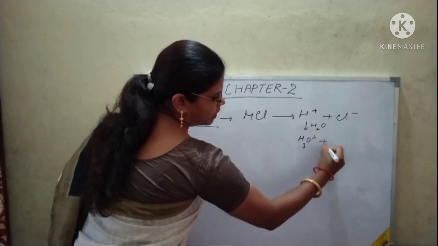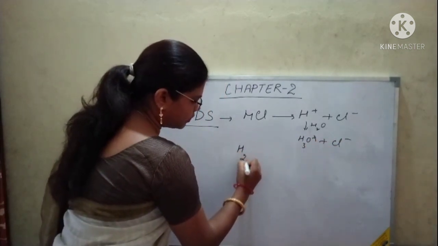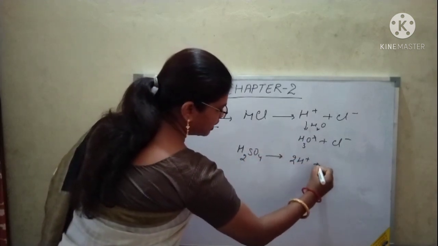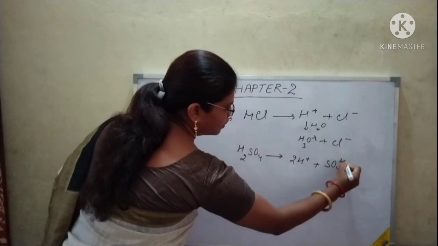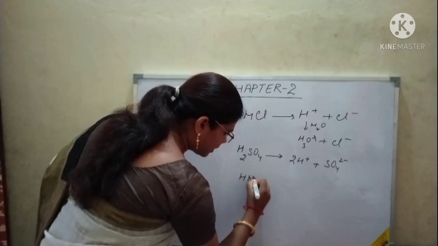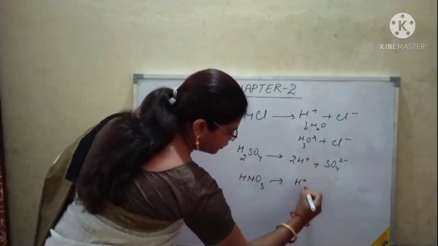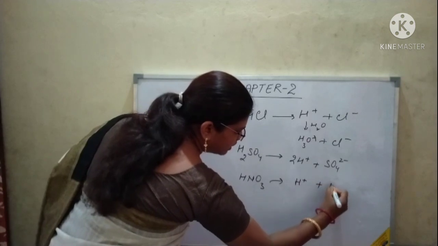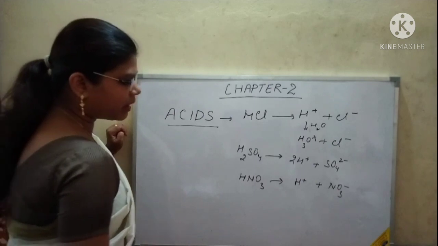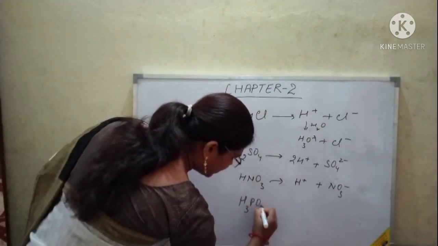Then H3PO4 will give 3 H plus ion and PO4 3 minus. Okay. So that means acids are those substances which give hydrogen ion in an aqueous solution.